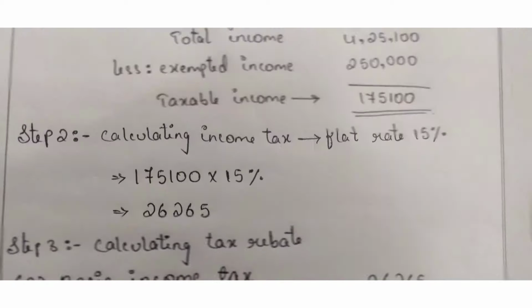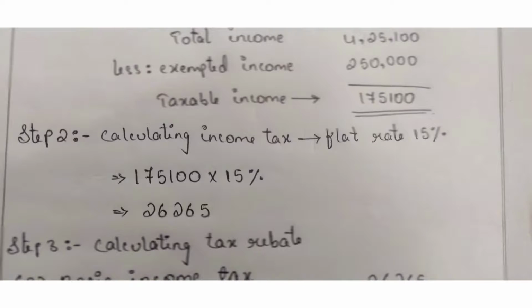Okay. Our second step is calculating income tax. How can we take out income tax? We are having two methods: flat rate or slab basis. As in this problem given flat rate, so we have to take out flat rate, and the percentage is also given, that is 15%. So what was our taxable income? Taxable income was 1,75,100. So we have to calculate 1,75,100 into 15%, that is our flat rate percent, and we will get 26,265 is our income tax, basic income tax.